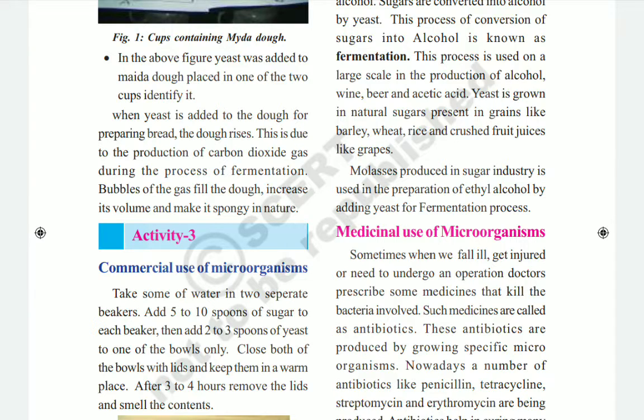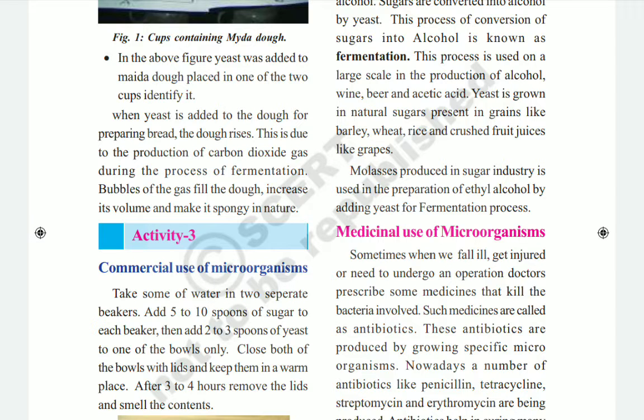Okay, so here you see molasses produced in the sugar industry. Actually molasses is the waste material from the sugar cane. Sugar will be produced by using the sugar cane in the factory. So after getting sugar, the waste material will be nothing but the molasses.